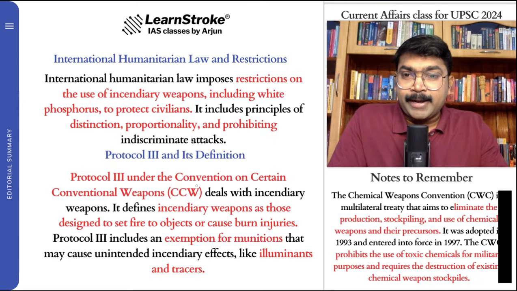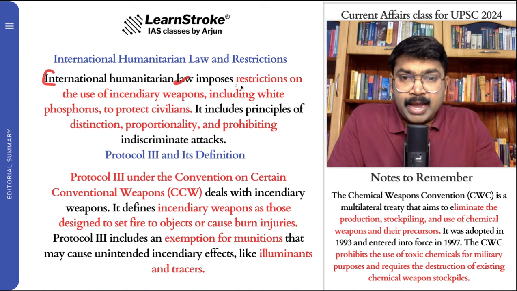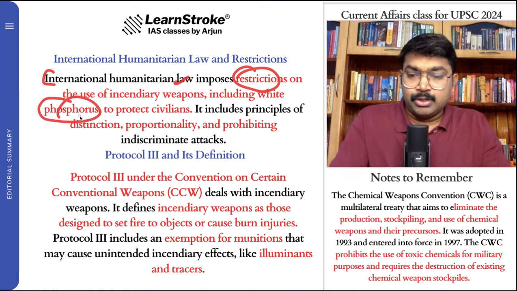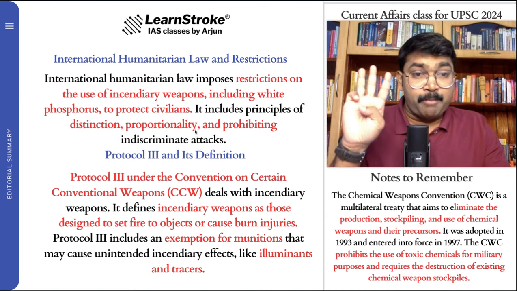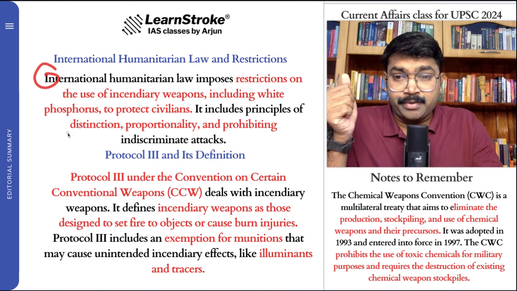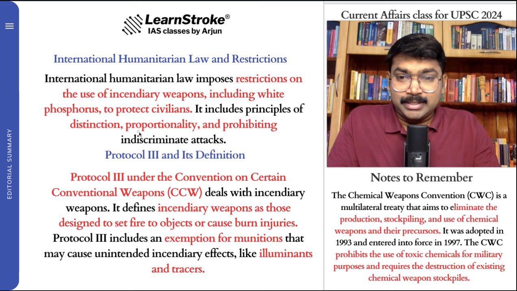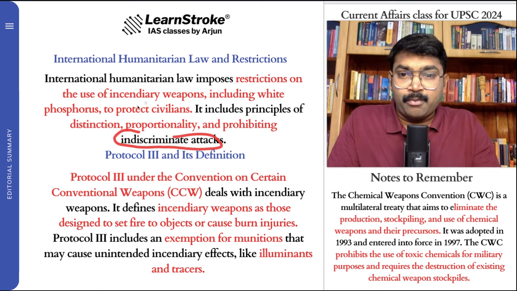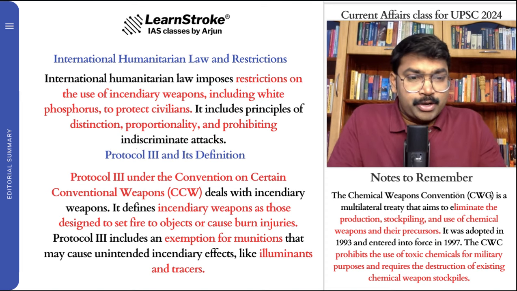And also check, there is international law. International law has imposed restrictions on the use of incendiary weapons, including white phosphorus, to protect civilians. As I said, it includes three important principles: distinction, proportionality, and prohibition of indiscriminate attacks. So definitely, using white phosphorus is an indiscriminate attack.